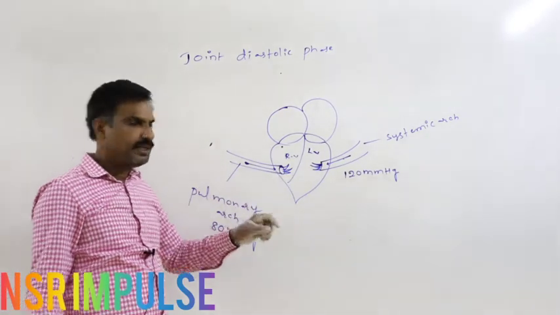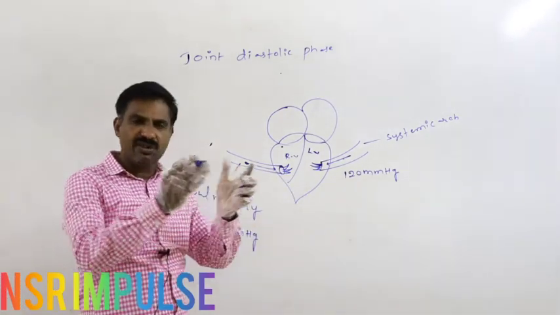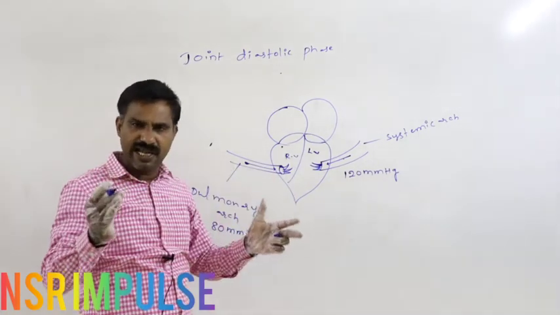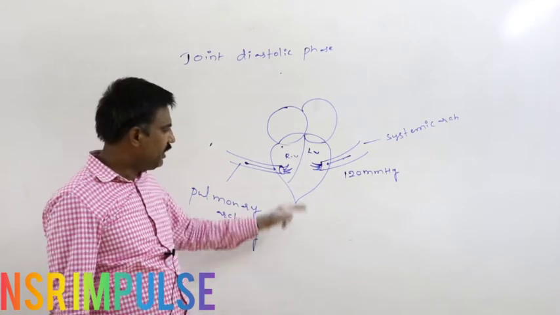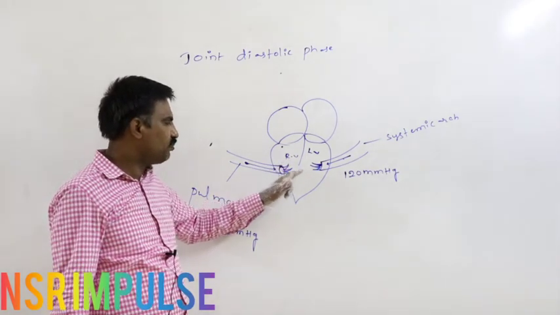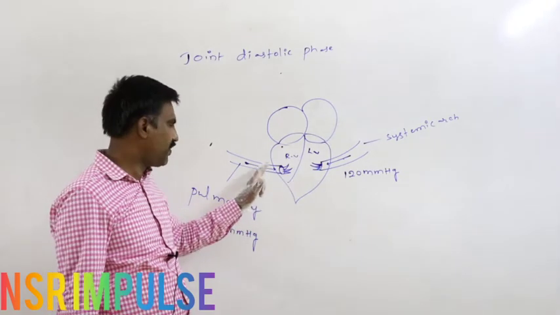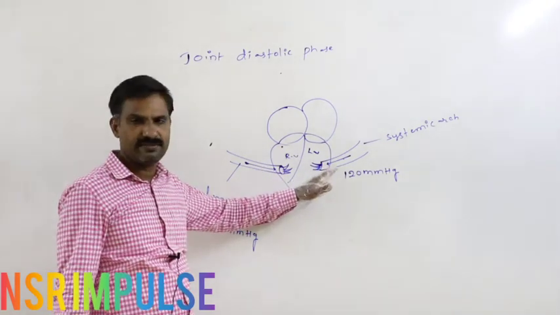Means during the ventricular relaxation, pressure in both ventricles becomes less than the respective arches.